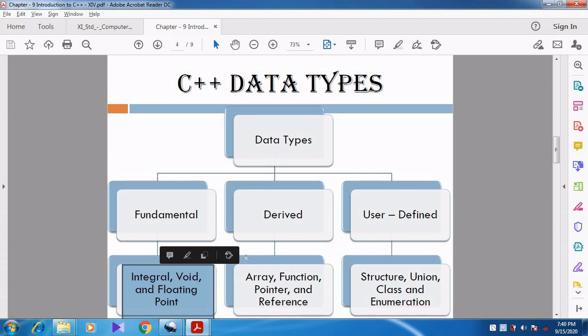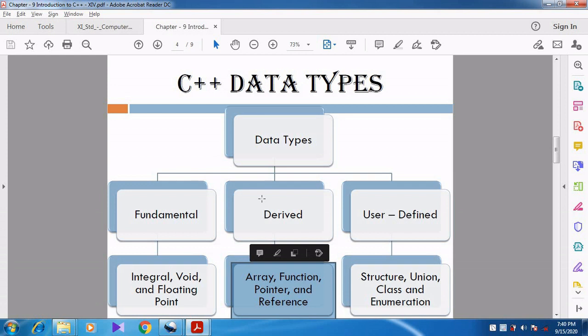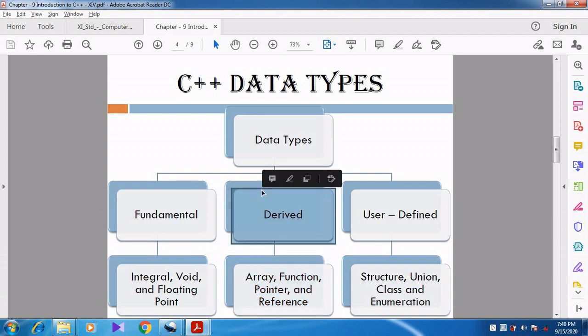And then when you go for derived data type, what is meant by derived data type? Derived data types are the data types which are derived from the fundamental data type. It comes from the fundamental data type, so that's why they are called derived data types.